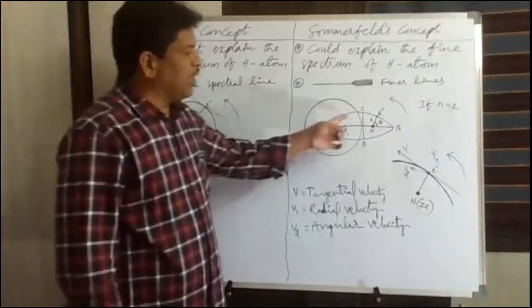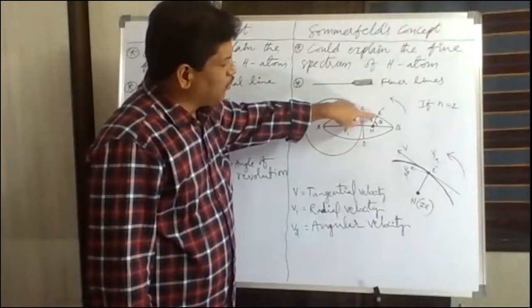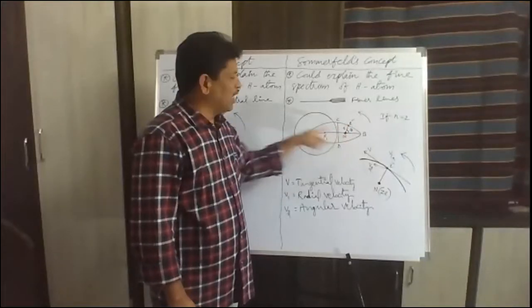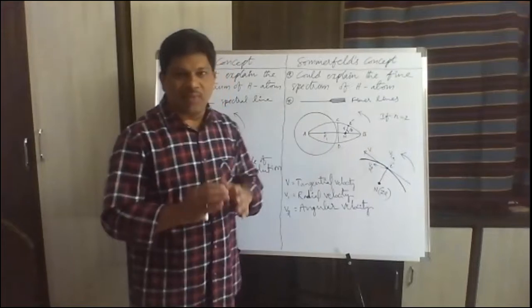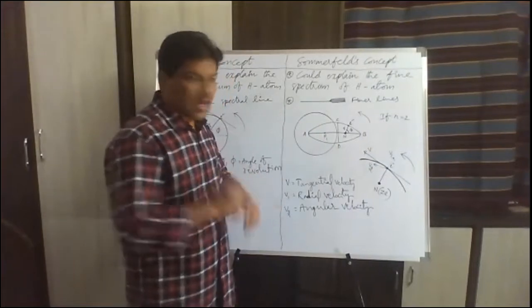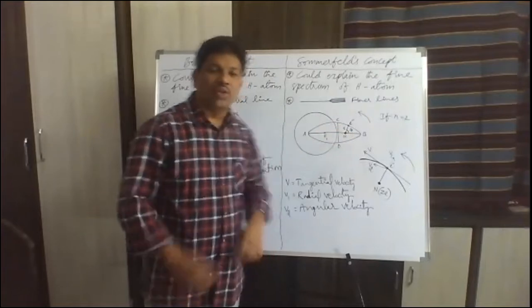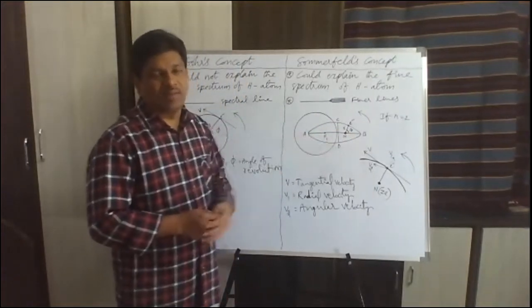But if you take an elliptical path, when electron is moving from one point to another point on the elliptical path, what happens is that the distance between the electron and nucleus will be changing. So here the distance between electron and nucleus is less. When electron comes here, the distance will be more. That means the radius vector R value changes as well as the phi value changes. Phi is what? Angle of revolution. The angle of revolution changes as well as the radius vector will be changing.